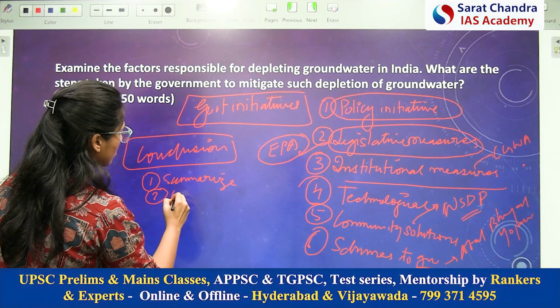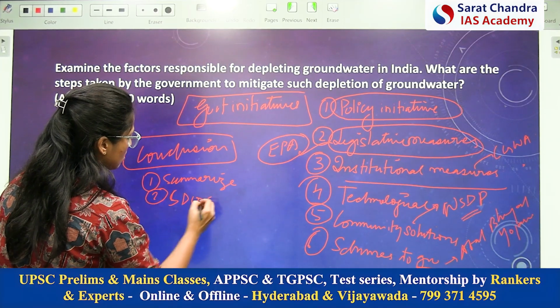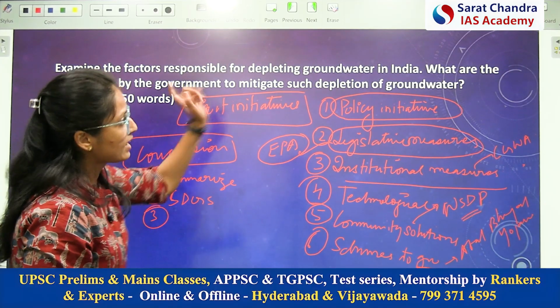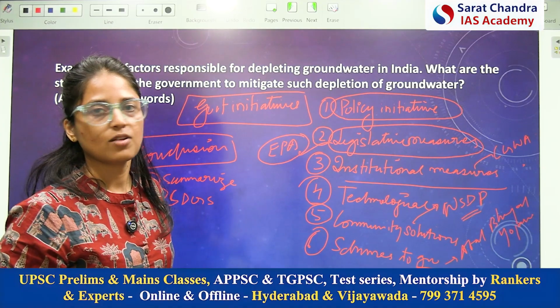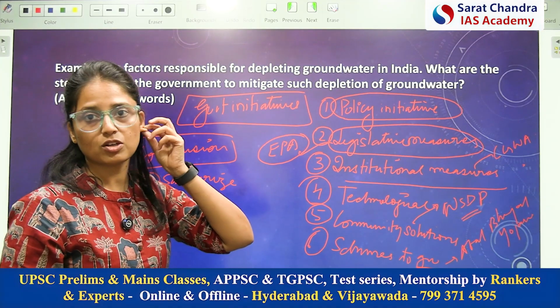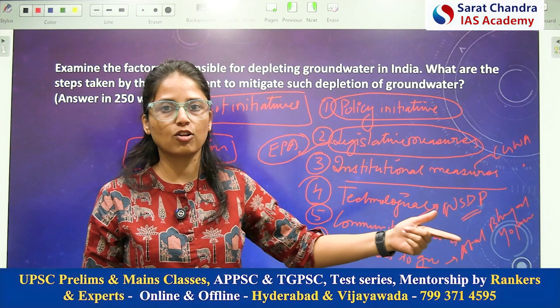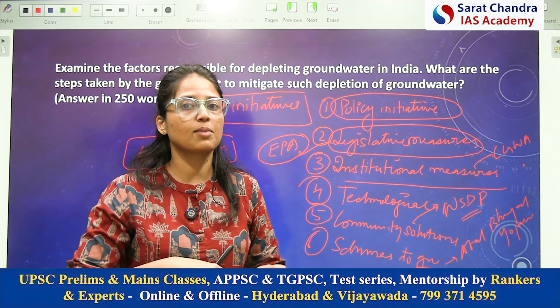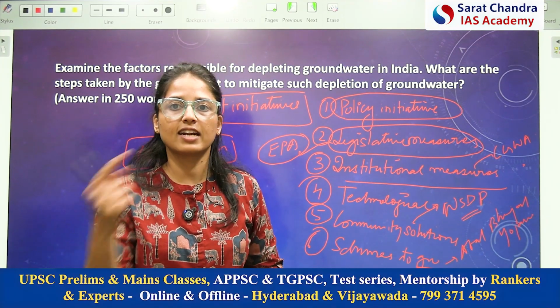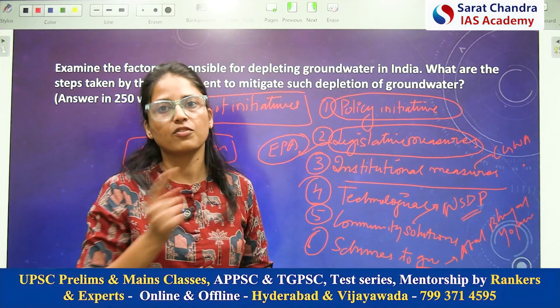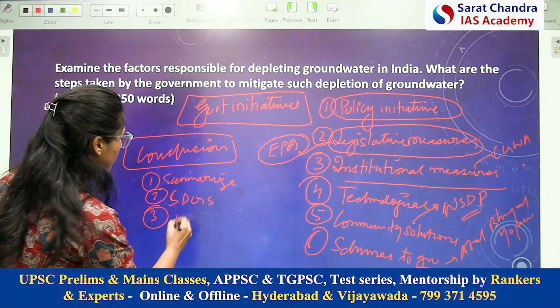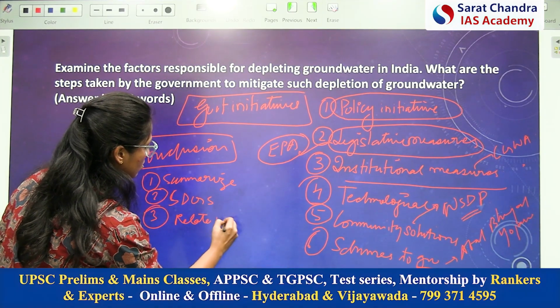Second thing, you can talk about SDGs. Or third thing, you relate this phenomena with society. For example, if we are talking about depletion of groundwater, can't you say that depletion of groundwater is impacting health of society? And if it is impacting health of society, can't we say that it is affecting progress of nation? We can do that. So in this way, you can relate with society also.